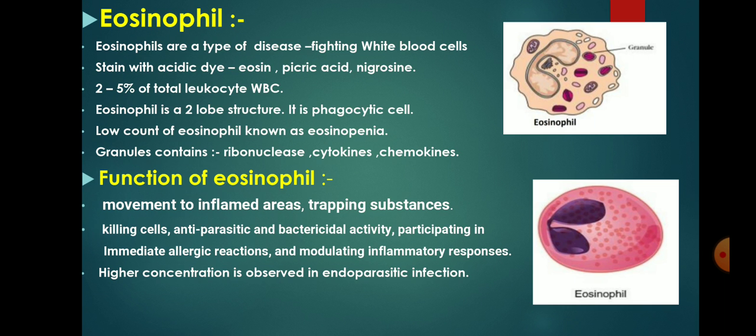Granules which are present in eosinophil are ribonuclease, cytokines, chemokines. Functions of eosinophil are like these: these cells trap the substance and move towards the inflamed areas, and also participate in immediate allergic reaction, and also modulate inflammatory response. Higher concentration is observed in endoparasitic infection.